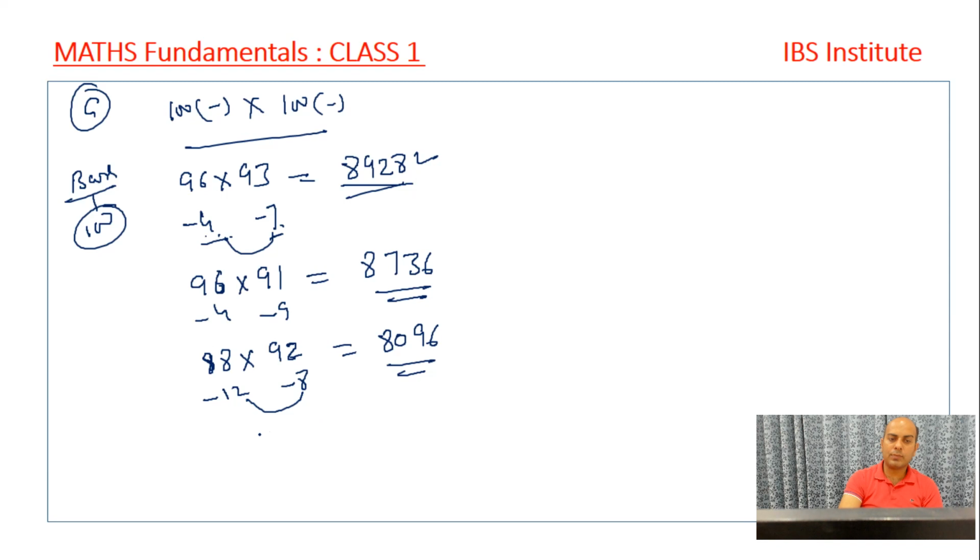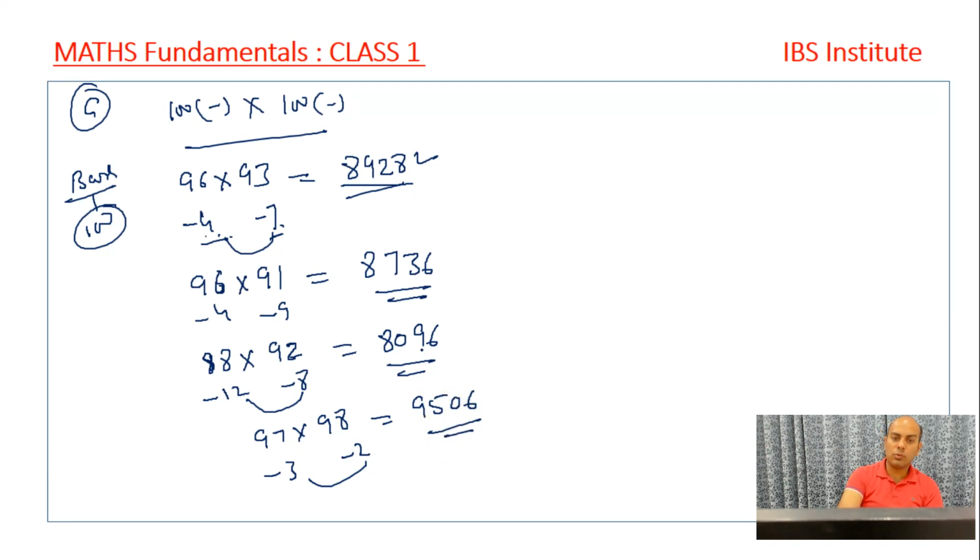In case we have smaller numbers, say it is given to be 97 into 98, it is minus 3 or minus 2, and 3 and 2 is 5, so it comes up to be 95. 5 less than 100, that's 95, and 3 into 2 is 6. So we don't write it as 6, we write it as 06.